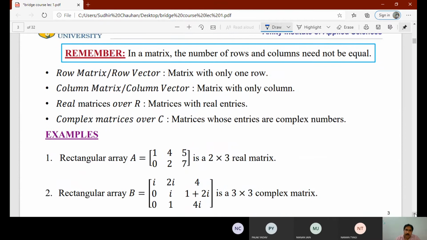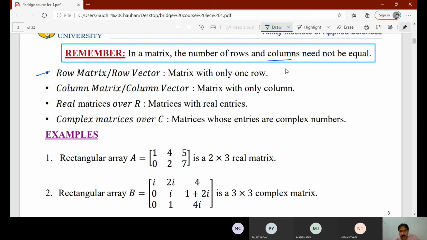Now we have to remember that in a matrix the number of rows and columns need not be equal. There may be any number of rows and any number of columns. Now there are different types of matrices. For example, a row vector, or row matrix, is a matrix with only one row.